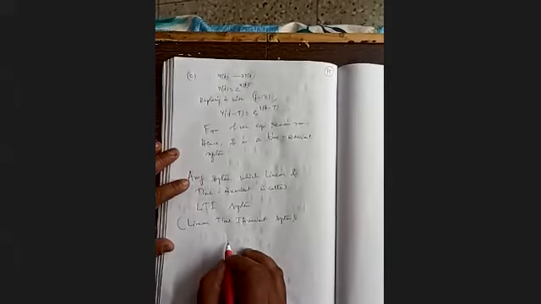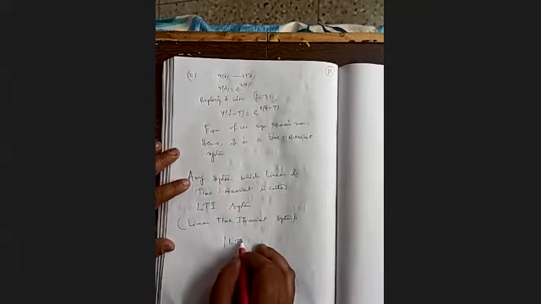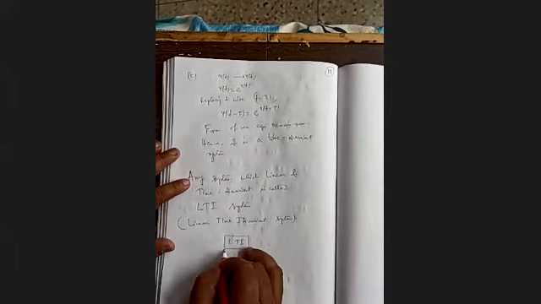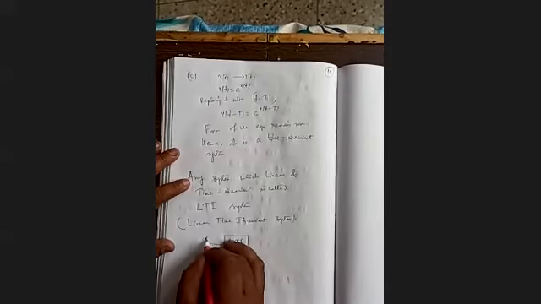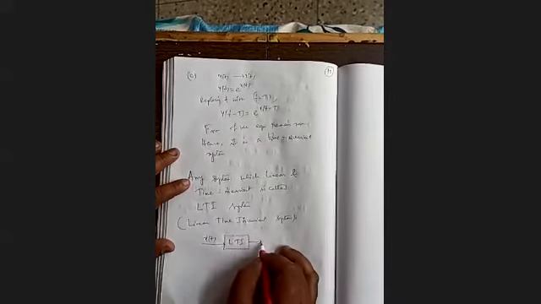Okay, then this is done. Now next, I want to continue. Let us say we have one LTI system. We apply one x(t) as input and y(t) as output.